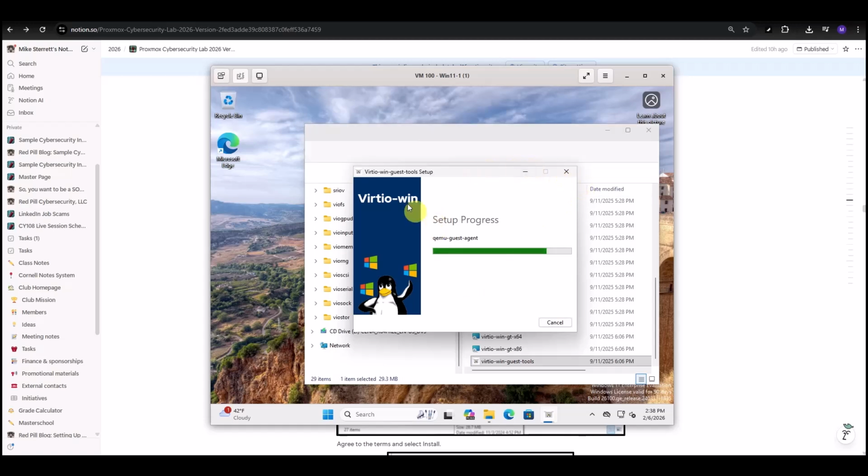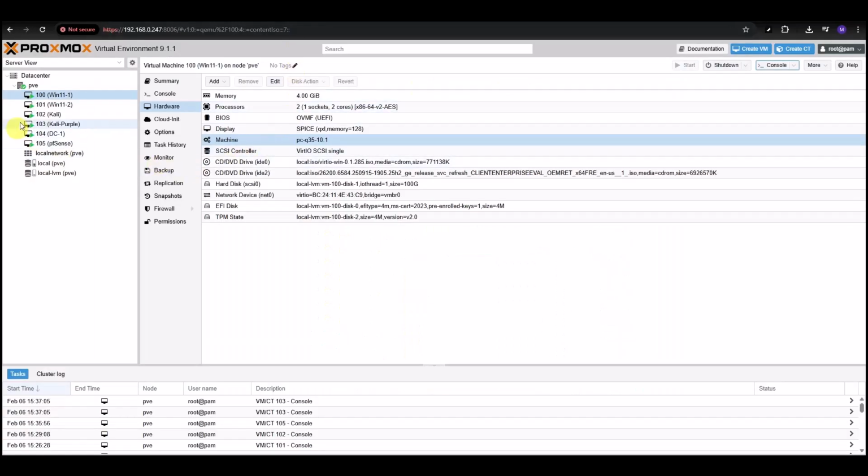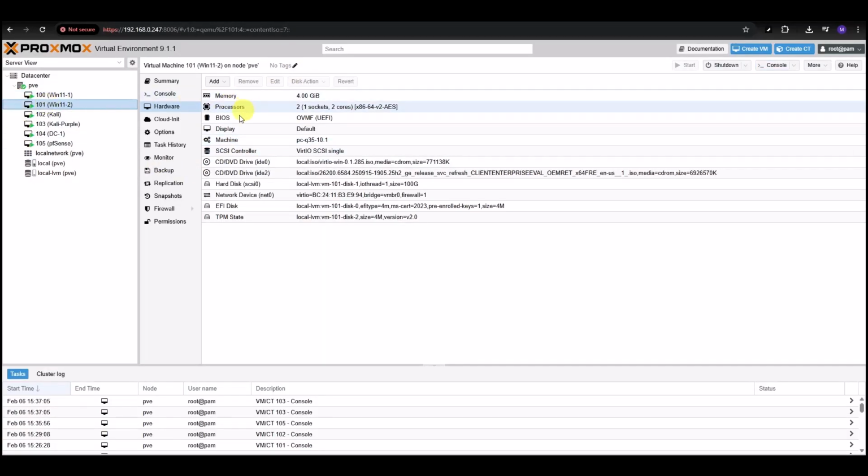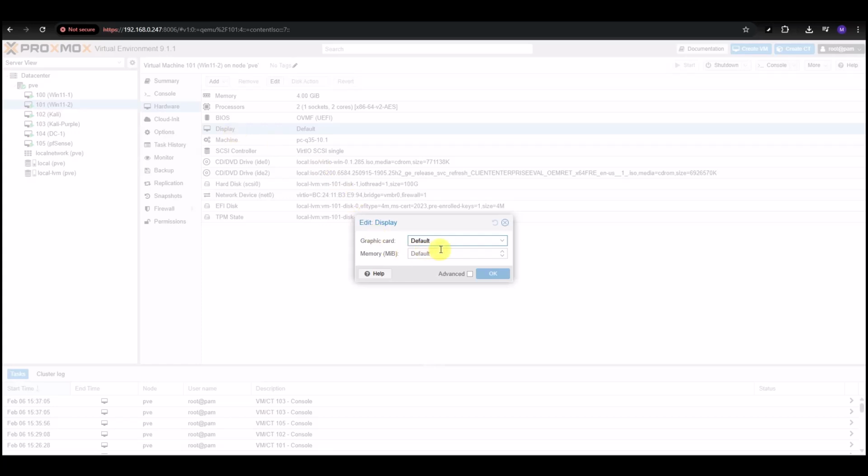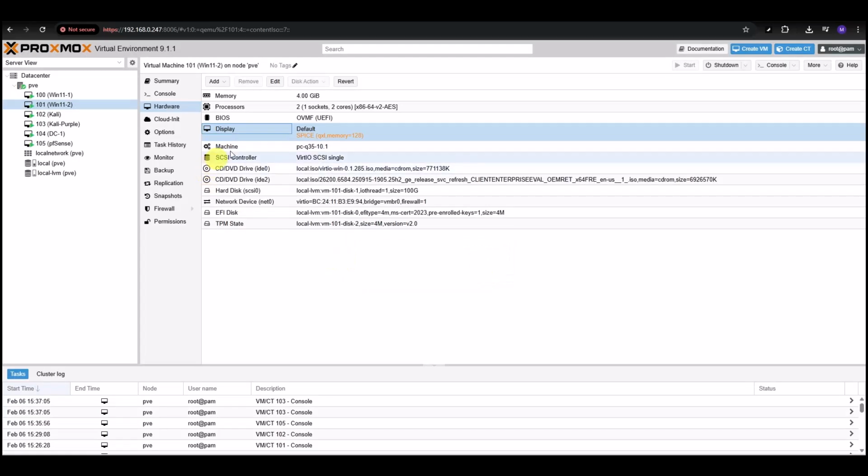The key things to remember, as we go back really quick, is for the second one, just remember under hardware, you're looking for display. You want to change this to Spice, and you want to add 128 megabytes for the display.